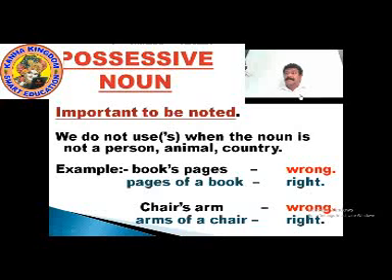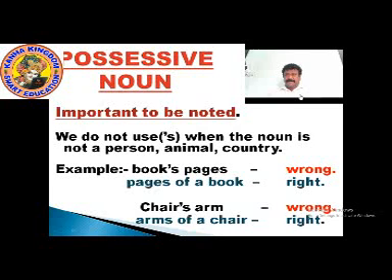Books, pages, chairs, arm. When we write an apostrophe with books, pages, is it correct? No, it's wrong. The correct thing is pages of book. Books, pages is wrong. Pages of book, it's right. Chairs, arm.